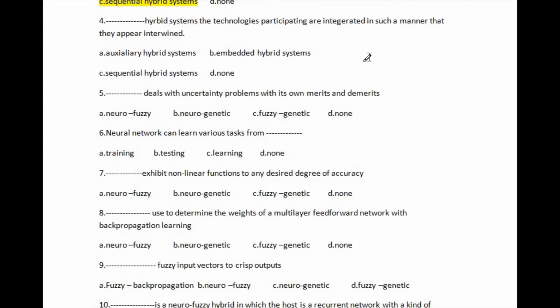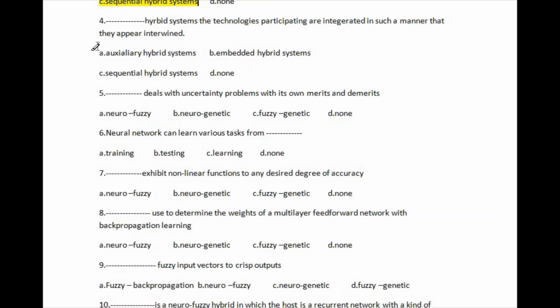So let's go to question number 4. Question number 4: blank hybrid system, the technologies participating are integrated in such a manner that they appear intertwined.